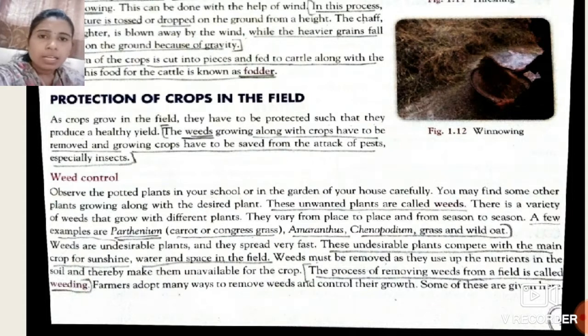So students, the one term here is weed. I would like to tell you what is weed. See students, weeds are unwanted plants, the undesirable unwanted plants are known as weeds.